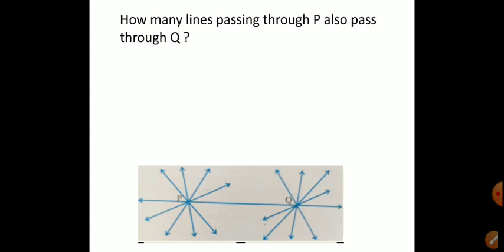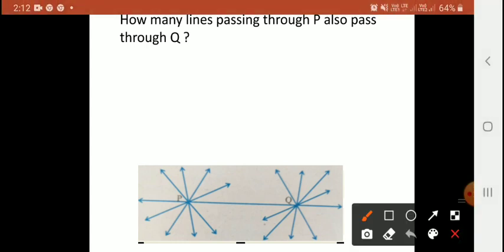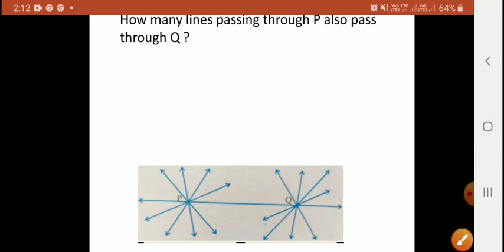So look at this picture, the points P and Q. How many lines passing through P also pass through Q? Look at the picture and tell me how many lines are passing through P and passing through Q. From this picture, there are many lines which are passing through the point P. There are a number of lines which are passing through the point Q. That means if there is only a single point, then infinitely many lines pass through that point.